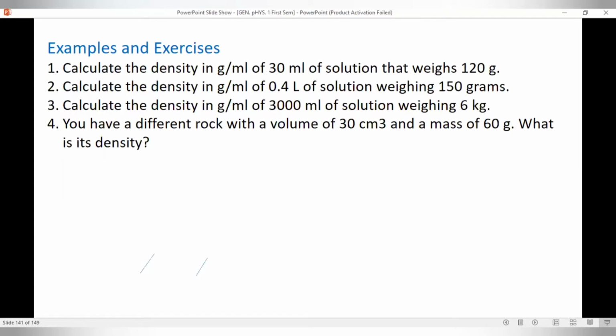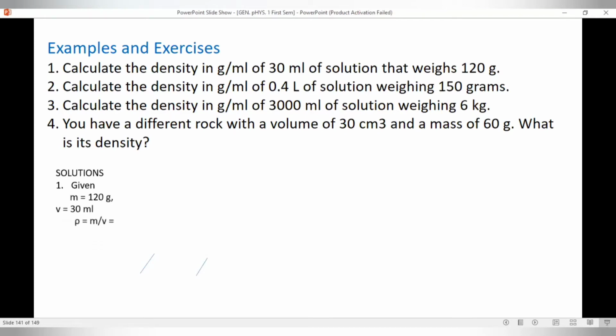The first one is to calculate the density in grams per ml of 30 ml of solution that weighs 120 grams. So for number 1, our given is the mass is 120 grams, the volume is 30 ml.